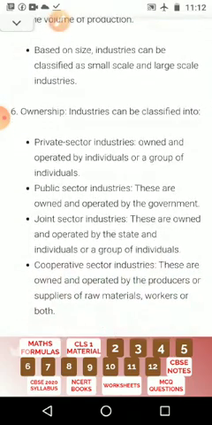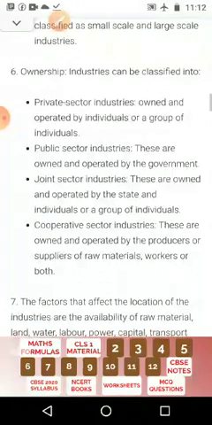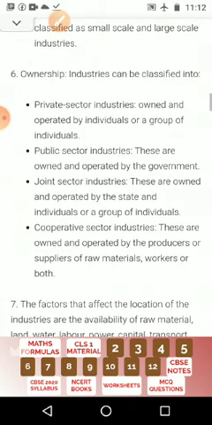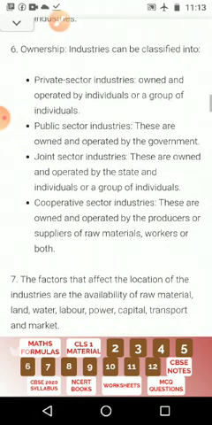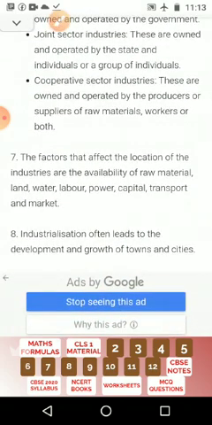According to ownership, industries are divided into four. Private sector industries are owned and operated by individuals or a group of individuals. Public sector industries are owned and operated by the government. Joint sector industries are owned and operated by the state and individuals or a group of individuals. Cooperative sector industries are owned and operated by the producers or suppliers of raw materials, workers, or both.